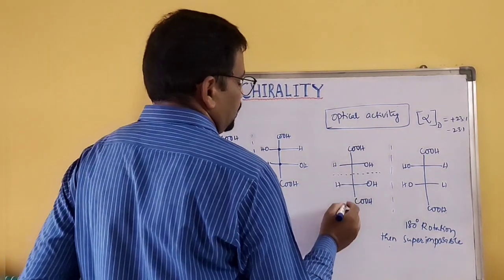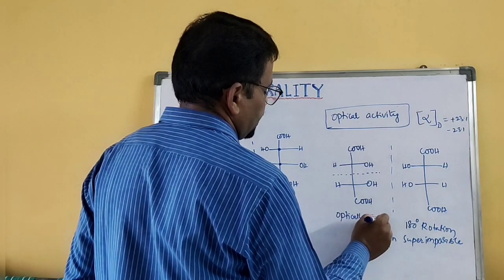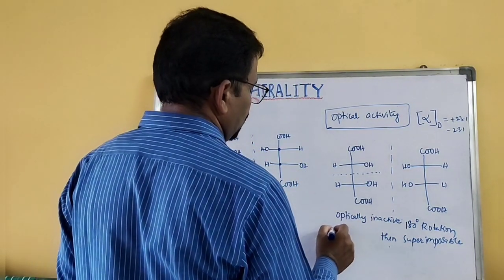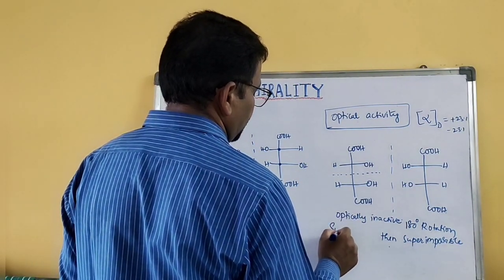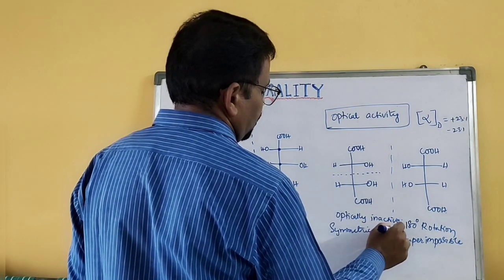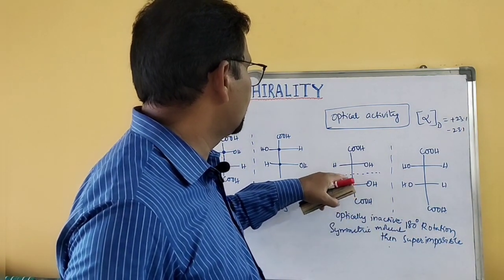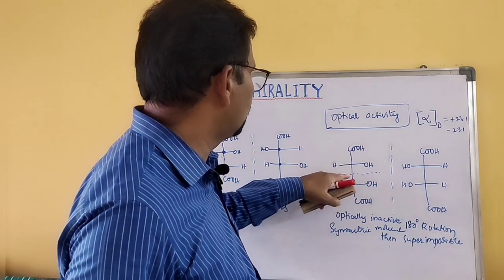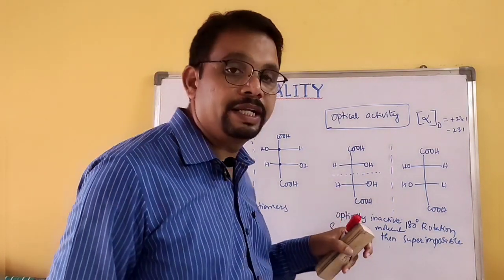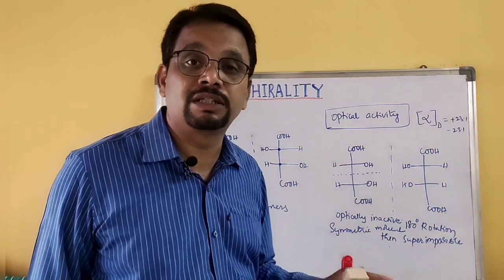So therefore this is optically inactive, and this is a symmetric molecule, not an asymmetric molecule. Why symmetric? Because one symmetry element, the plane of symmetry, exists in this molecule. Therefore it is optically inactive and considered a symmetric molecule.